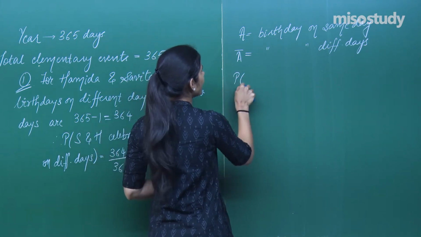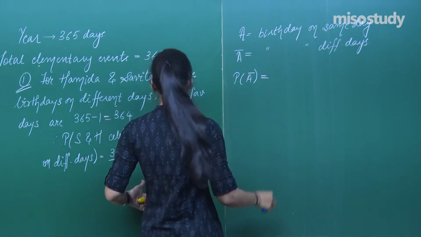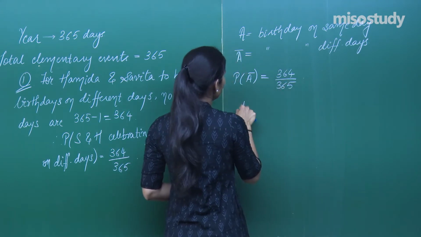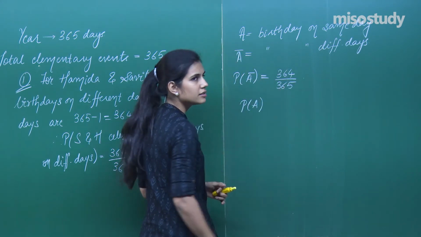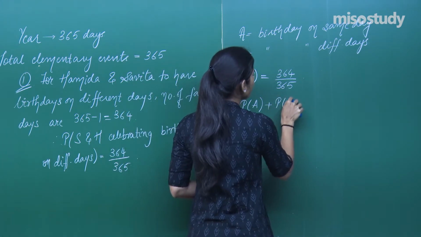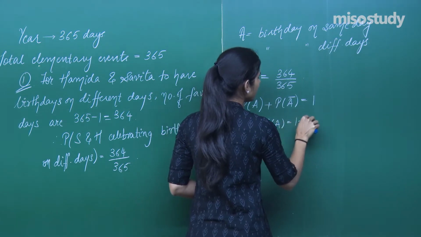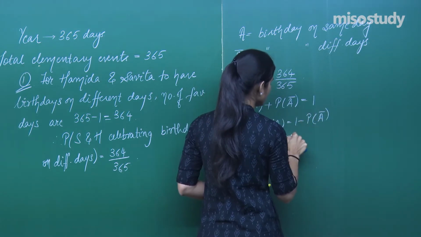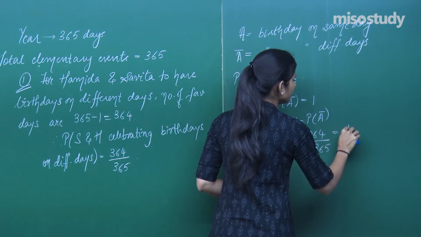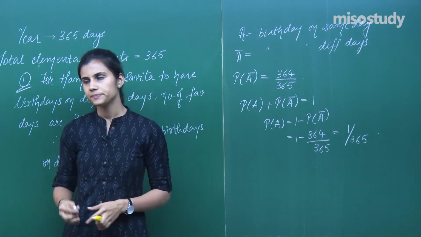That means I already have evaluated probability of A bar. What is it? 364 upon 365. I want probability of A. What is the probability that they celebrate their birthday on the same day? Probability of A plus probability of A bar I know is 1. So probability of A will be equal to 1 minus probability of A bar, which is 1 minus 364 upon 365. This gives you 1 by 365 as the required probability.